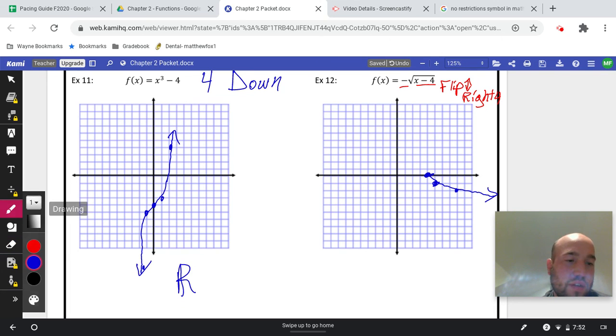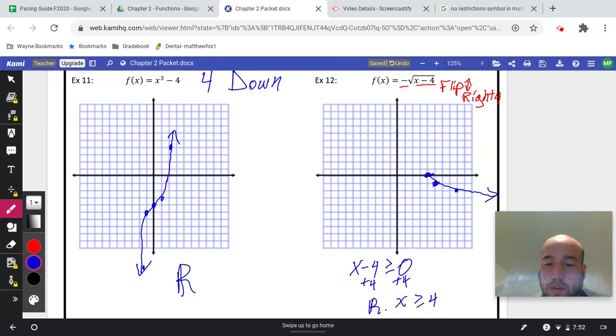Okay, now, to understand this one, remember, x minus 4 had to be greater than or equal to 0. So if we add the 4 over, x must be greater than or equal to 4. So our answer: all reals except x must be greater than or equal to 4.